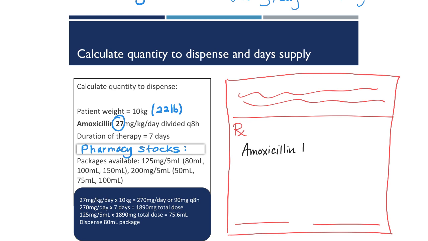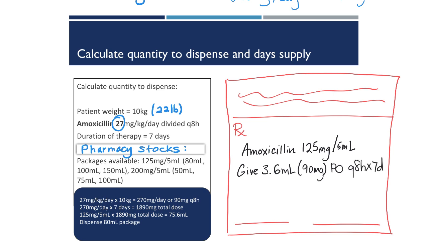So we write the name of the drug, the strength, 125 per 5 milligrams of amoxicillin. The directions will be give 3.6 milliliters by mouth every 8 hours for 7 days. And you notice I put in the milligram per dose as well as the volume.